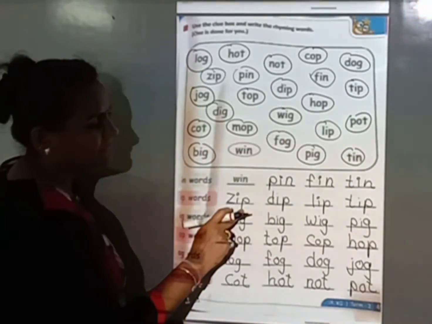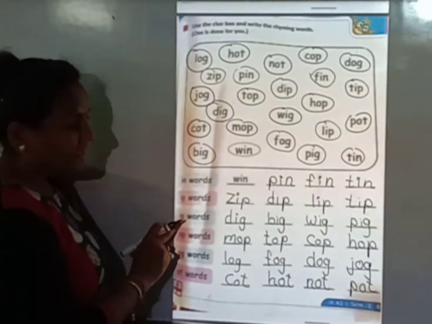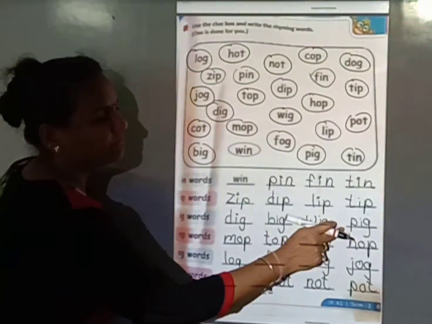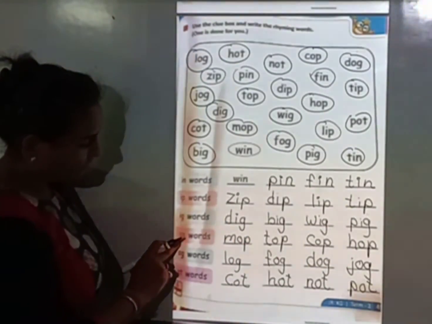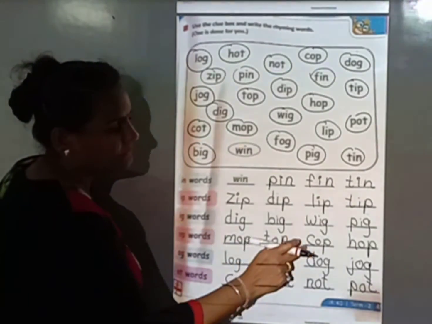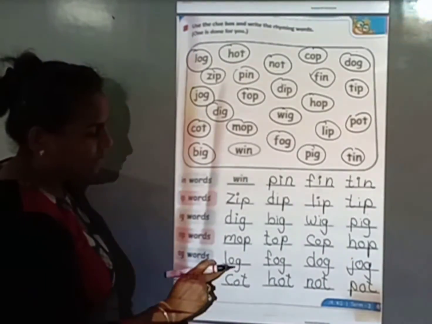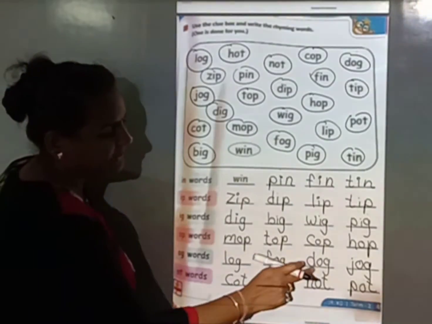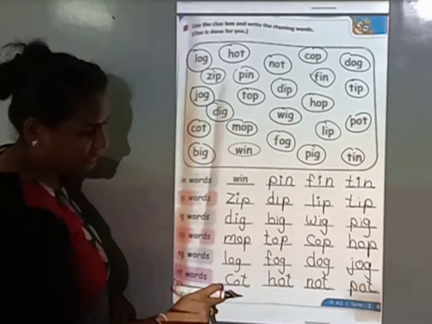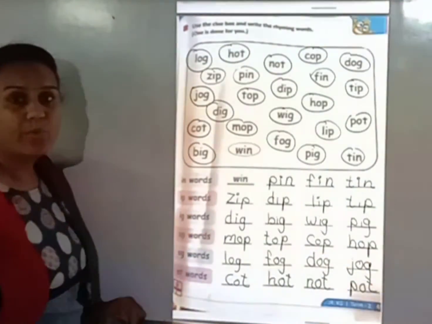IP words: ZIP, zip, DIP, dip, LIP, lip, TIP, tip. IG words: DIG, dig, BIG, big, WIG, wig, PIG, pig. OP words: MOP, mop, TOP, top, COP, cop, HOP, hop. OG words: LOG, log, FOG, fog, DOG, dog, JOG, jog. And OT words: COT, cot, HOT, hot, NOT, not, and POT, pot.